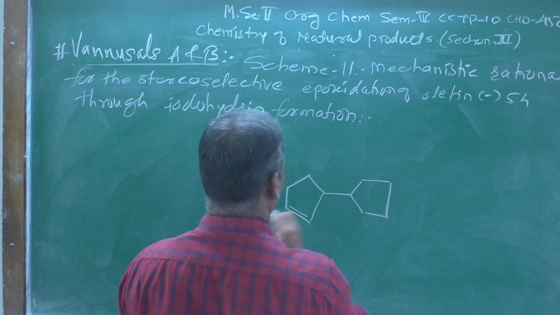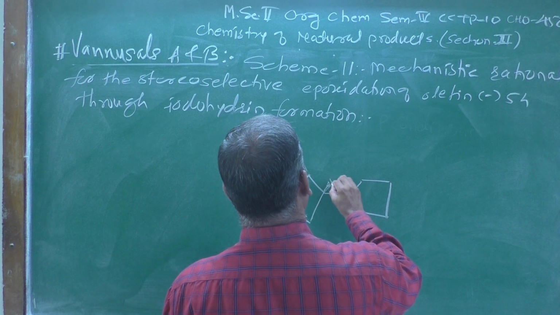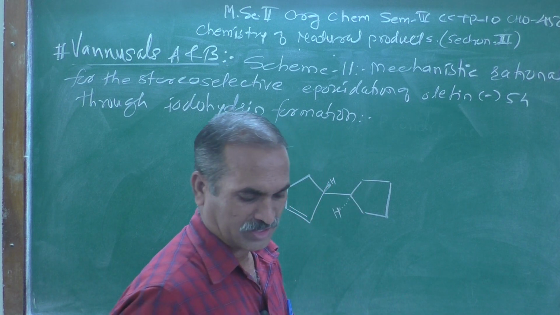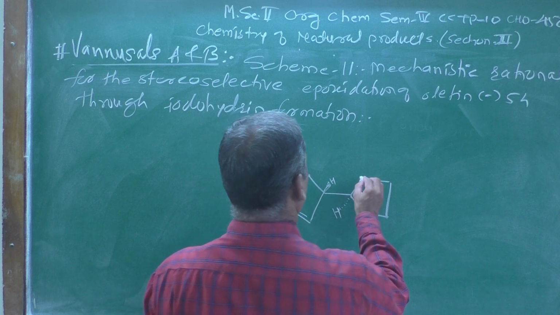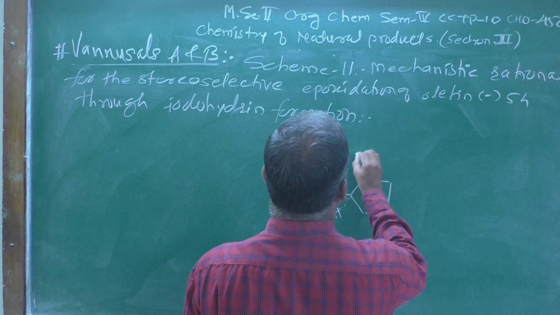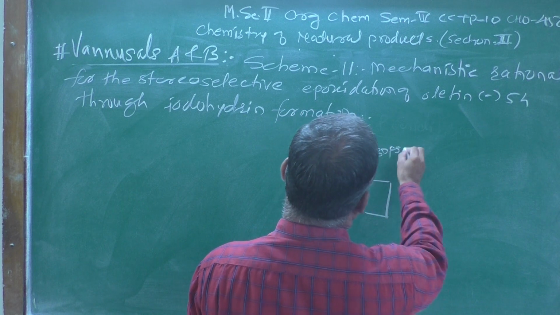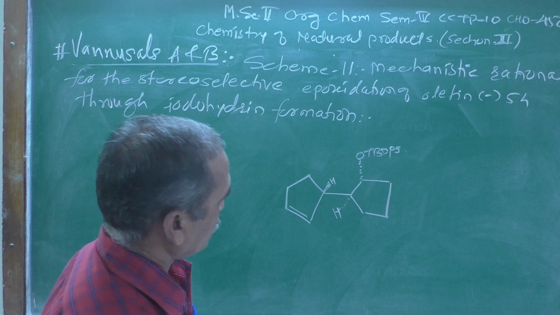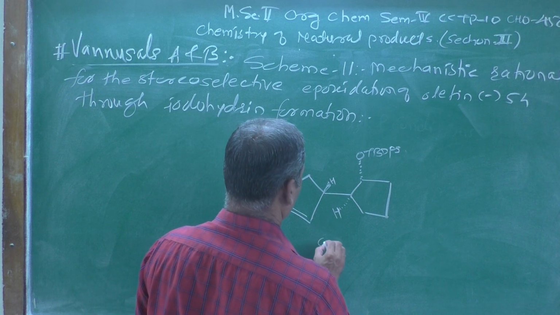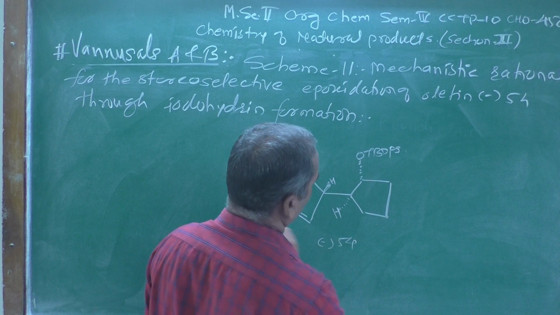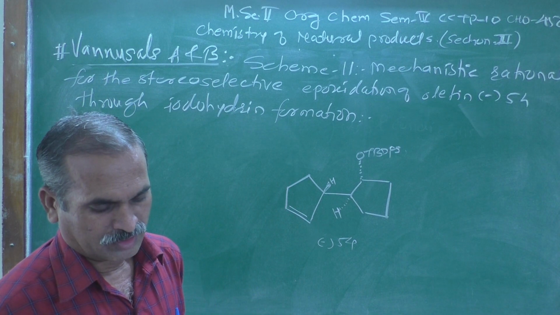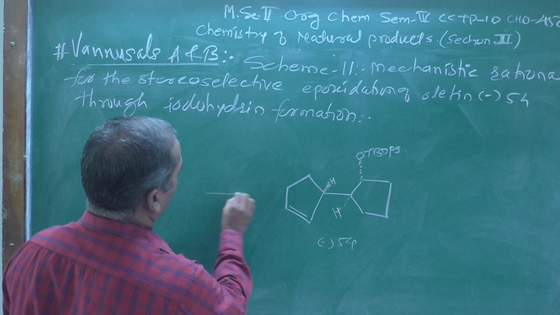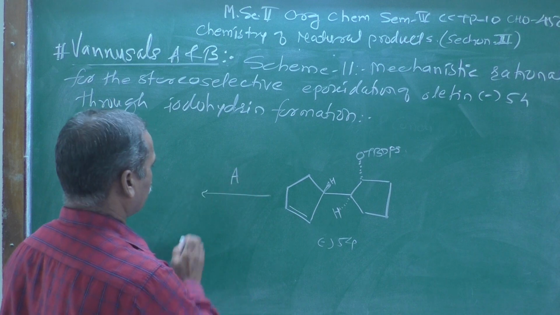Here you can clearly observe this structure which I am representing: double bond here, one of the hydrogen atoms remains as it is, this hydrogen atom also as it is, and the group attached over here is OTBDPS, that is tert-butyldiphenylsilyl. This is structure number minus 54, and there is a path, we can say path A.